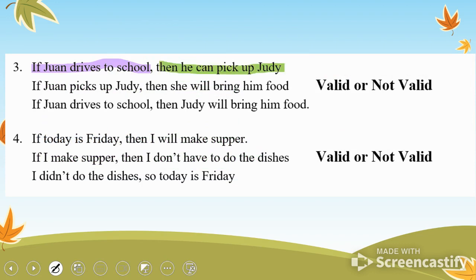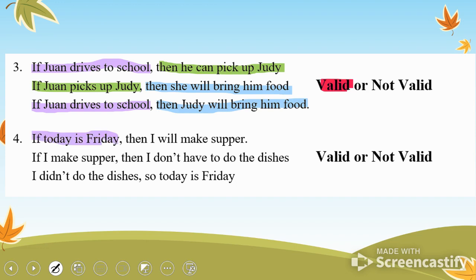If Juan drives to school, then he can pick up Judy. If Juan picks up Judy, then she will bring him food. So if Juan drives to school, then Judy will bring him food. Again, valid. This is how we use the law of syllogism.